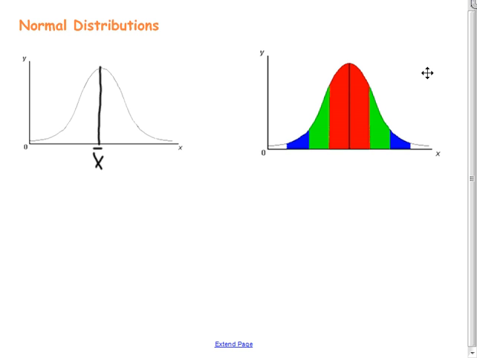So if someone ever says there's a normal distribution or it's a bell, what that means is half of the data is on one side of the mean, and the other half of the data is on the other side of the mean. Now, it gets even more specific than that. We can start breaking down these topics based on our standard deviation. So if this is our mean, we are going to look at one standard deviation above our mean, one standard deviation below our mean, two standard deviations, etc.